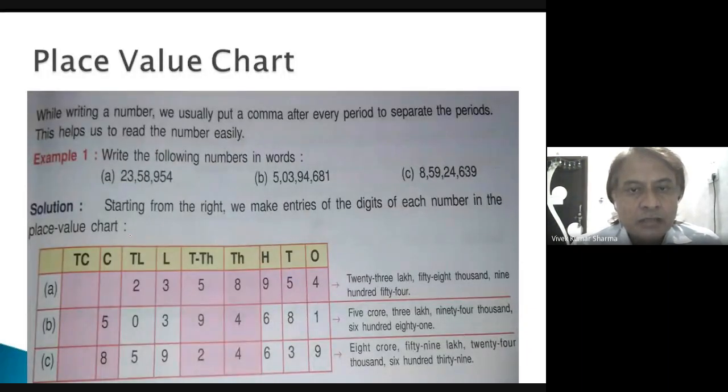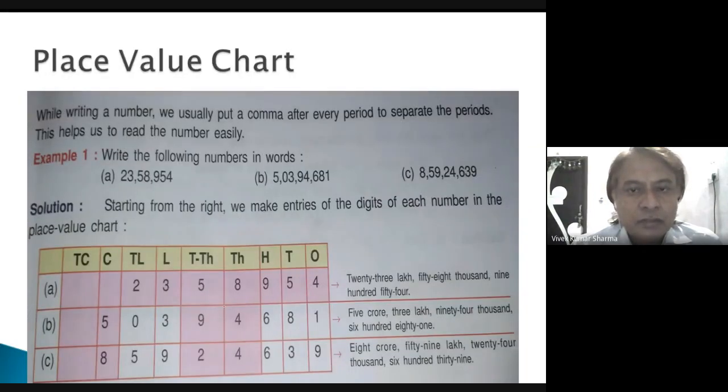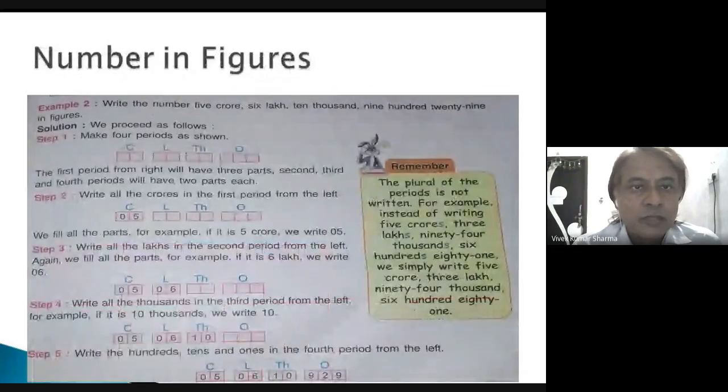You can understand. Next, 5 crore 3 lakh 94,681. Similarly, you have to put the digits from right to left: position on ones, then 10, then 100, then 1,000, then 10,000, then lakh, then 10 lakh, then crore, then 10 crore. So you can understand how to arrange the numbers as per the place value chart.